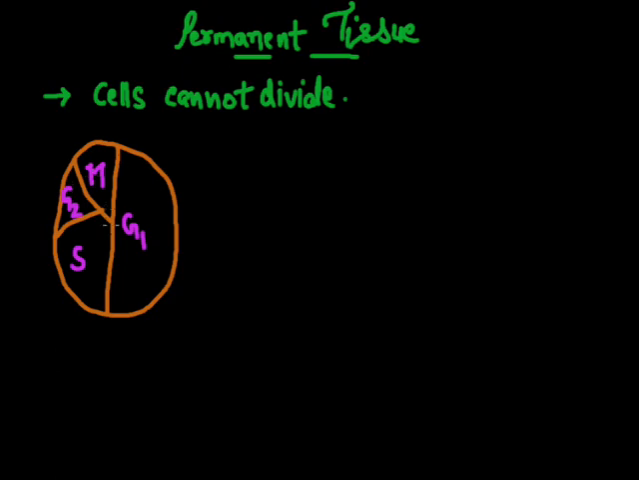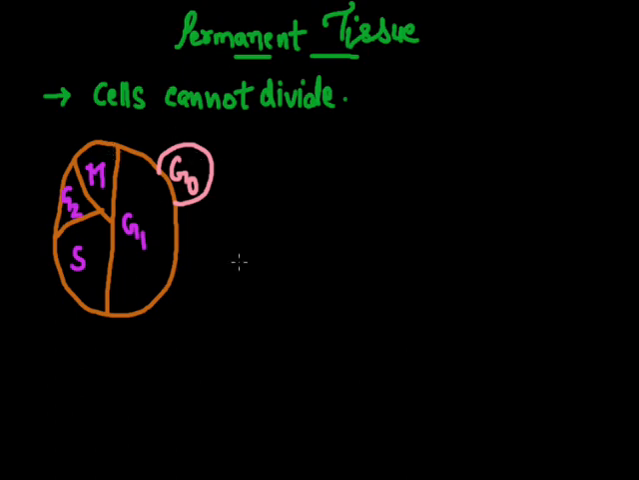Cells continuously divide using the cell cycle, but sometimes after the division some cells enter an extra quiescent, inactive state, that is the G0 phase, which comes after the G1 phase. In the G0 phase the cells cannot divide, so the cells of the permanent tissues completely enter the G0 stage. That's why the cells cannot divide.